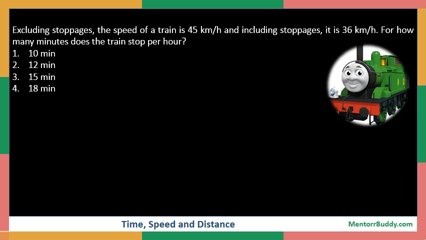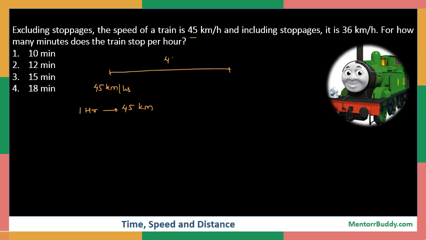So as it is given that the speed of a train is 45 km per hour if there are no stoppages. So let us assume that this is the distance which the train has to travel, and when it is not stopping anywhere, it is traveling with 45 km per hour. That is, in 1 hour it would travel a distance of 45 kilometers.